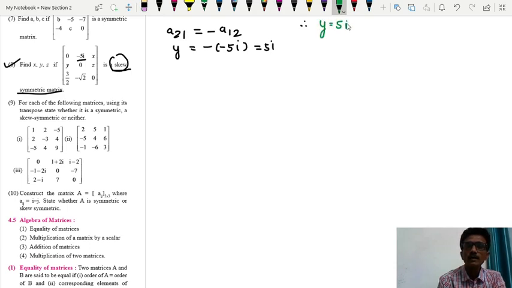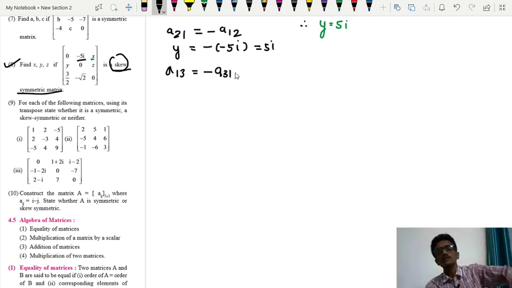Therefore we have y is equal to phi r. Then here x is in the first row and third column. So A13 must be equal to minus of A31.